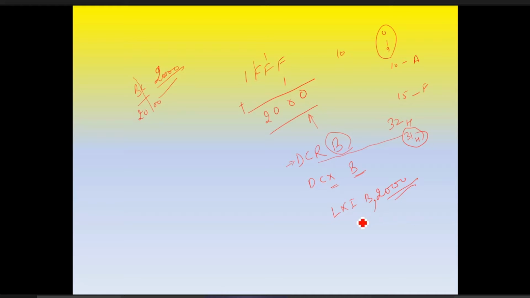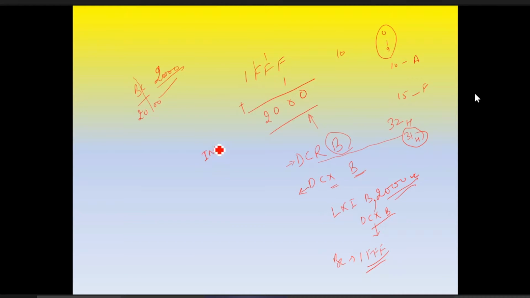Okay, so after LXI B, suppose I write the instruction DCX B. Then what will be the content after this? DCX B will decrement the content of register pair BC. So what is in BC? 2000, we have stored 2000. So after this instruction, the value of BC will become 1FFF. You will use this in the program.